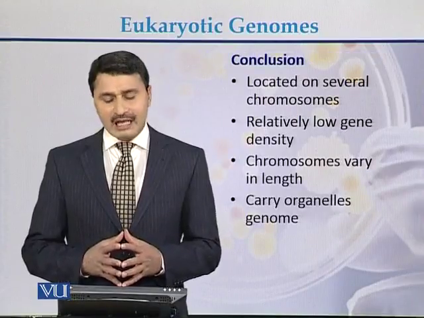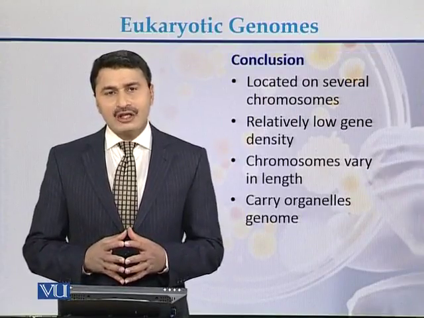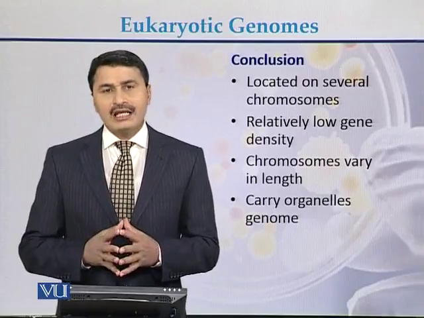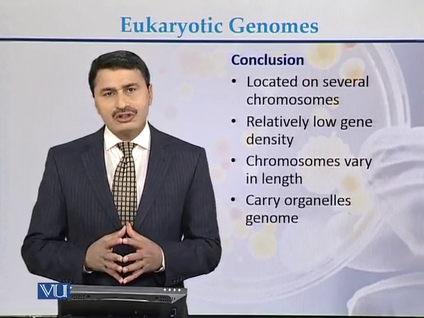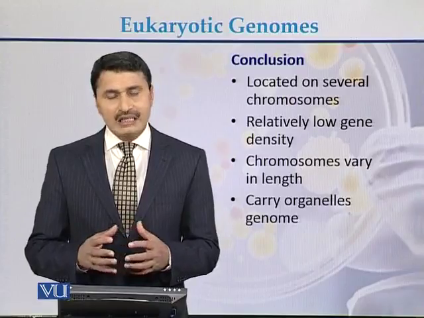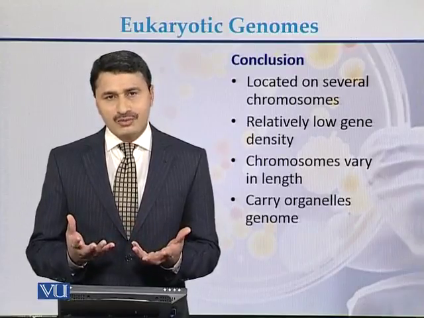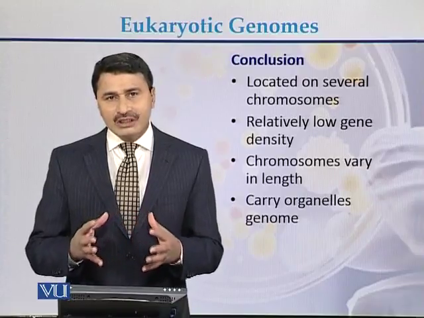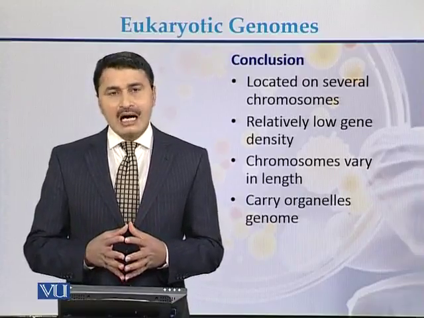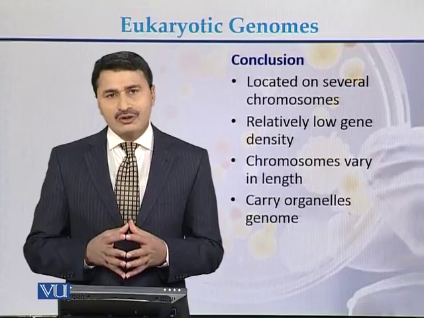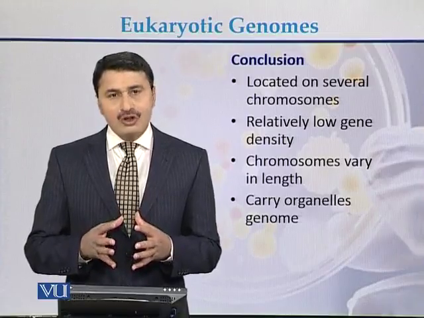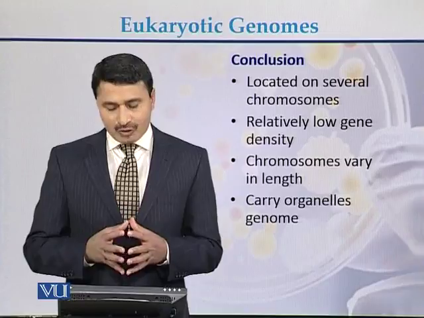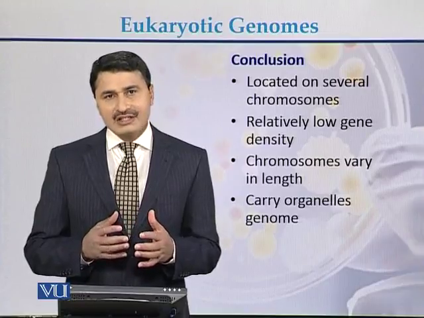If we conclude, what are eukaryotic genomes? In case of eukaryotes, the genome is present in the form of chromosomes within the nucleus. In case of eukaryotes, there is a low gene density, and chromosomes vary in size.